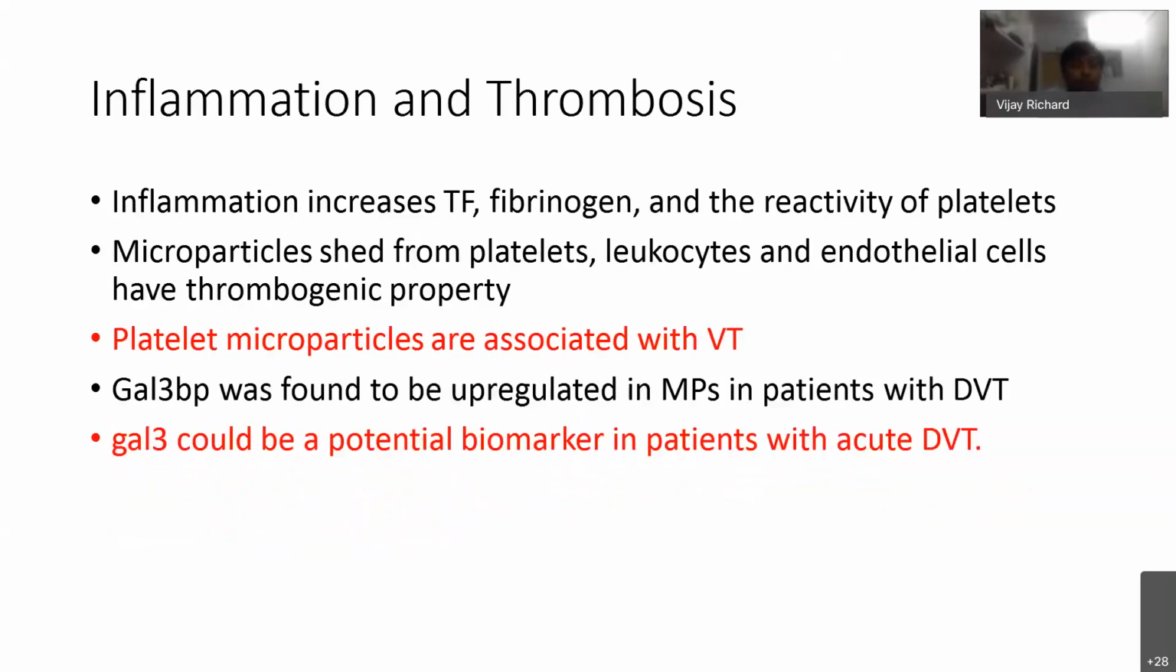Inflammation and thrombosis. This inflammation increases tissue factor, fibrinogen, and the reactivity of platelets. And because of all this, microparticles are shed from platelets. As I said before, microparticles are pro-thrombotic. So platelet microparticles are associated with venous thrombosis. And GAL3BP is a binding protein. GAL3 binding protein was found to be upregulated in microparticles in DVT. So GAL3 could be a potential marker in patients with acute DVT.